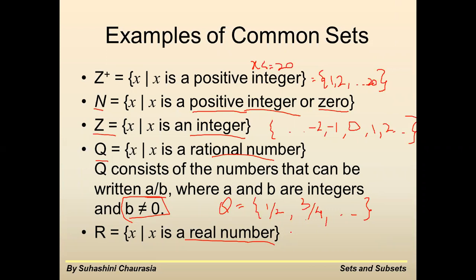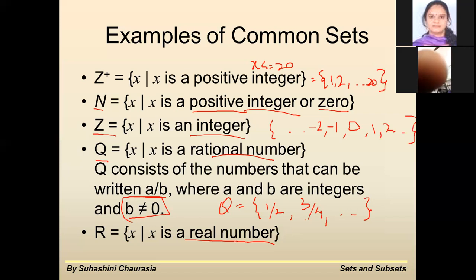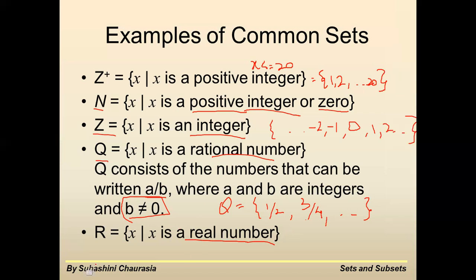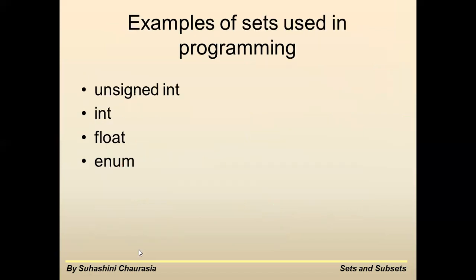And if a decimal comes, 3.4, 3.5, then it is a number which is having a decimal value. Now some of the examples of sets used in programming are unsigned integer, int, float, enum. These are some of the data types which we use in programming languages like C, C++, Java. We use them in these.